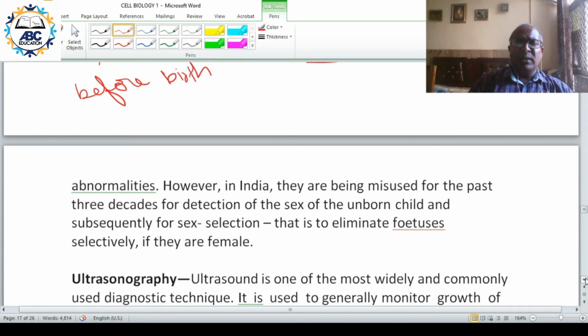But in India, they have been misused to find out the sex of the fetus. And if it is a female child, often in many sections the fetus is eliminated, and this is called female feticide.